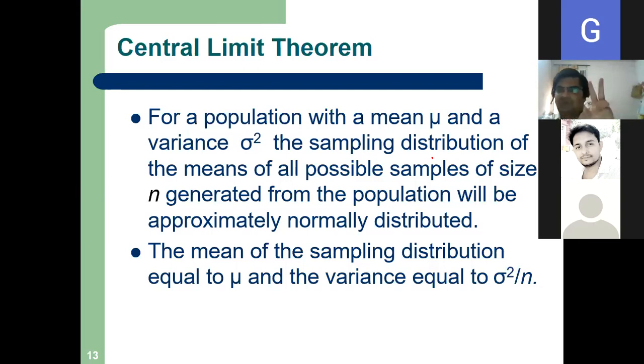Even if the population is not normally distributed, the sampling distribution of the sample mean is always approximately normally distributed. So we need not see the population, we can work on the sample.